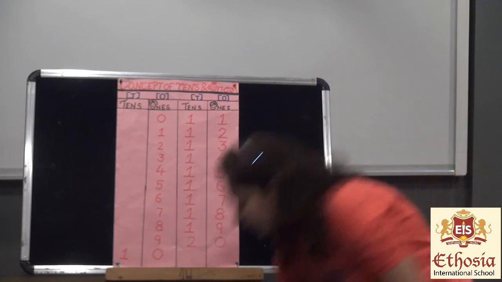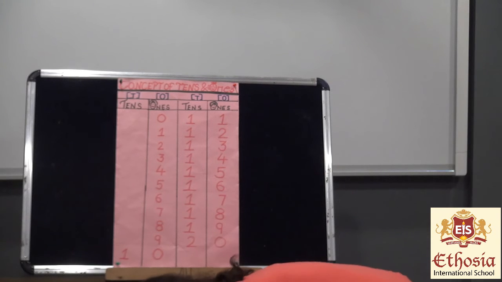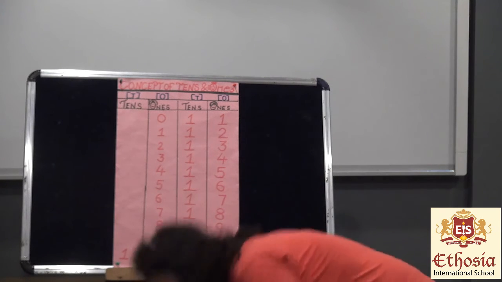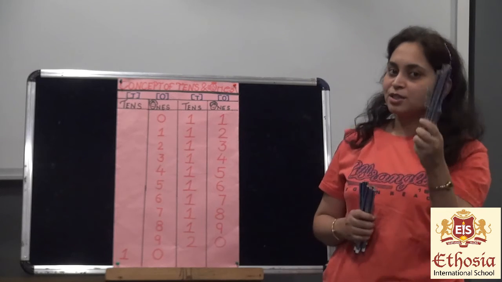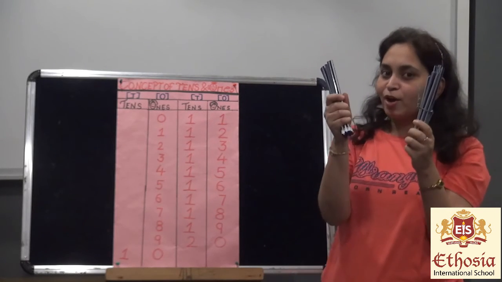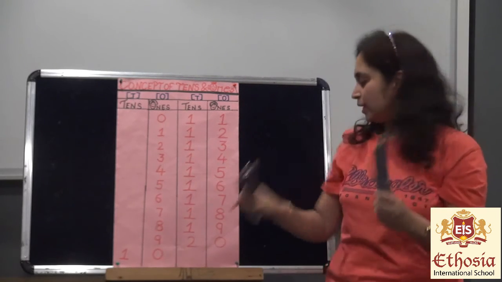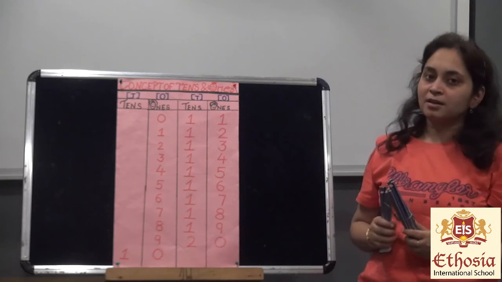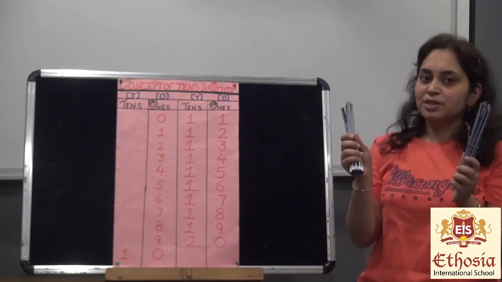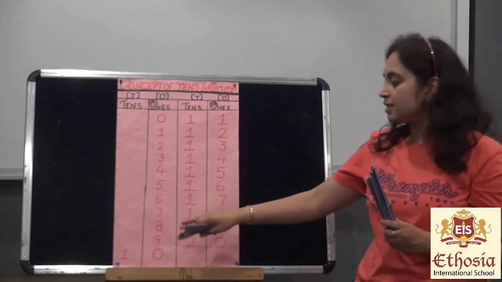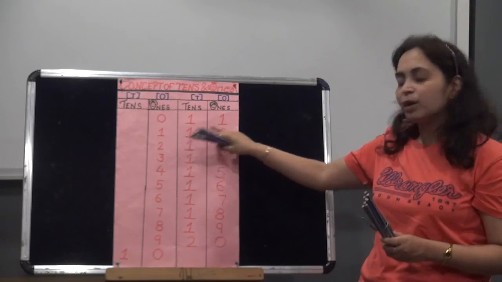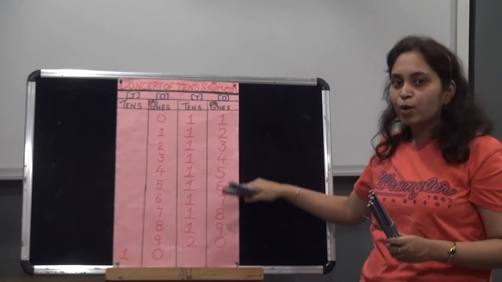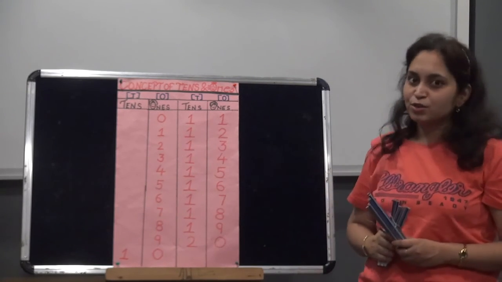Okay, once again I will show you. This is my one bundle of 10. So one bundle of 10 means 10, and this is two bundle of 10, so it will make 20, as we have seen on the sheet also. So this is the concept. You have to read like this. 10 and 1 will make 1, 1, 11, 10 and 2 will make 1, 2, 12, and accordingly you will frame the rest of the numbers.